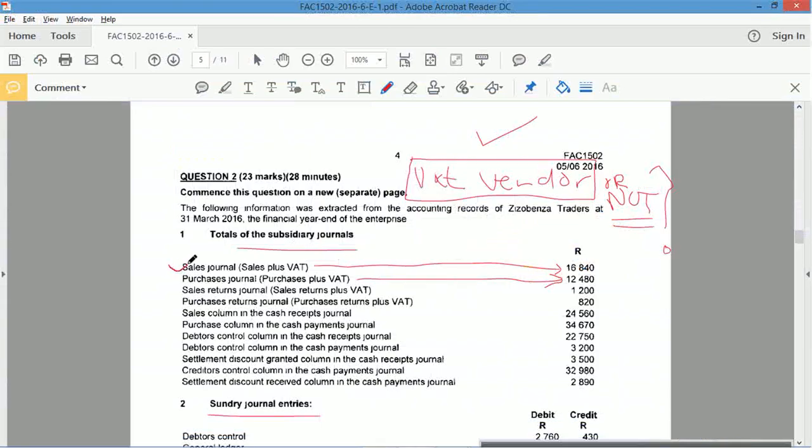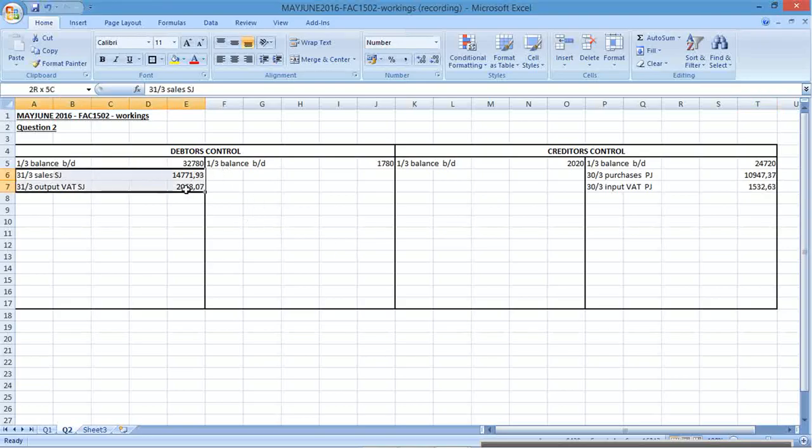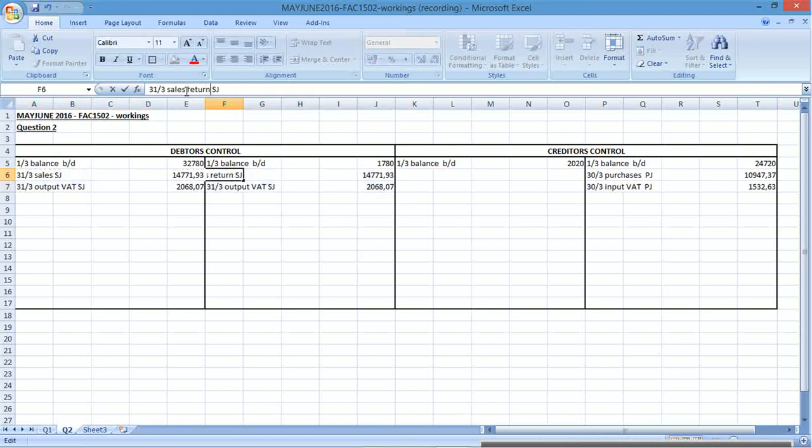Right, next, tick, tick. Sales returns will reduce my debtors. So 1,200 will come off. It's going to go on this side. Sales returns. Output that will be reversed out. Sales returns was how much? 1,200. 1,200 here. Round off to the nearest cent. There's the sales return. Sales returns will reduce my debtors.